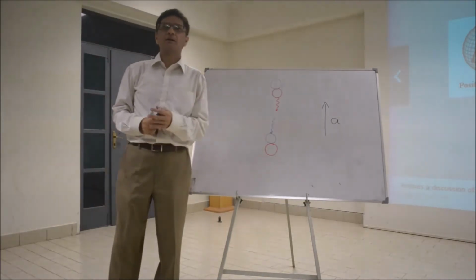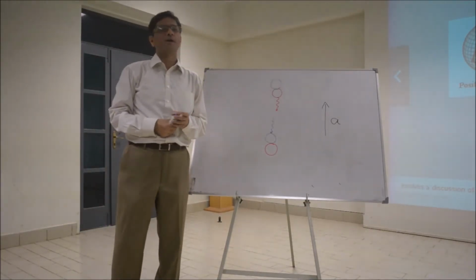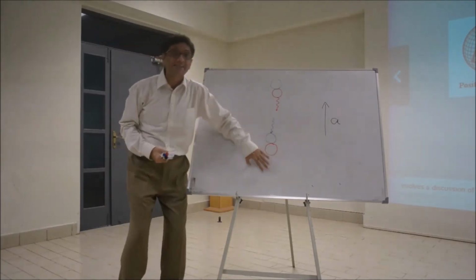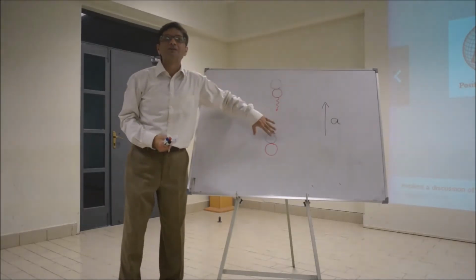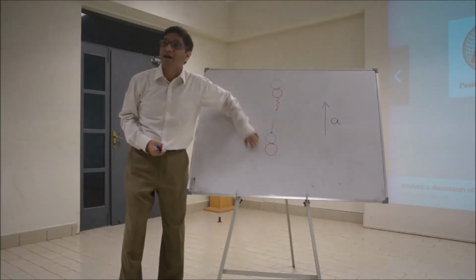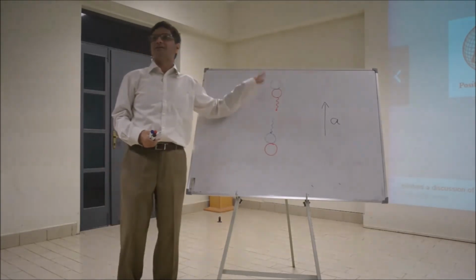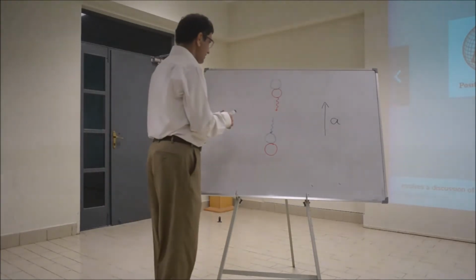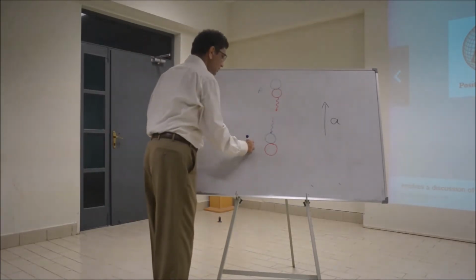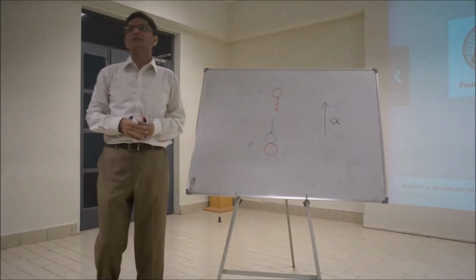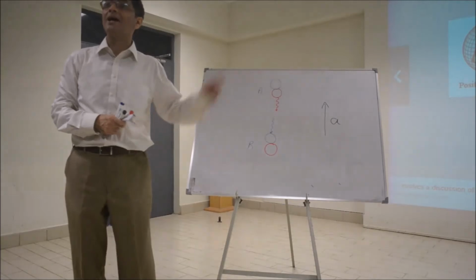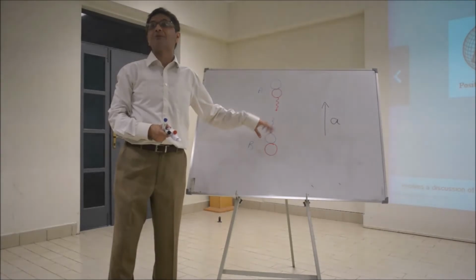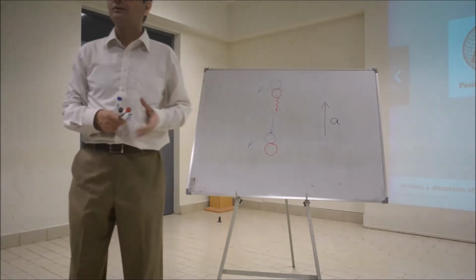Will he believe? Why not? Maybe that's the same. When the signal is emitted, this clock is accelerating upwards. This clock will receive that signal before 1 second by this clock. He's sending signals at 1 second intervals by his clock. Let's say this person is A and that person is B. So A shouts that I'm sending signals at 1 second interval by my clock, but B will receive that signal before 1 second has elapsed by his clock. What will he conclude?